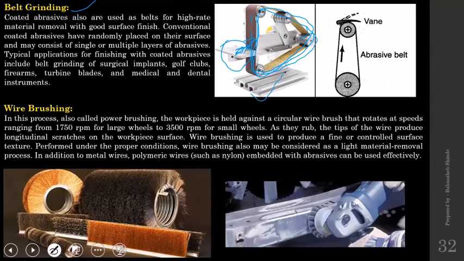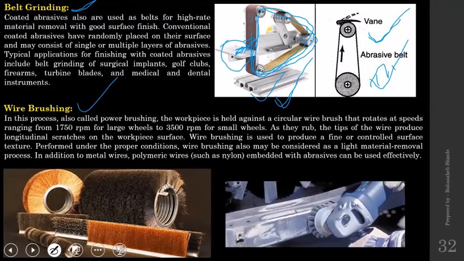If you find this diagram difficult, you can draw this one in the examination. This is also fine. This is from the textbook, and this one I have got from the internet. This is better for understanding, but this one is easier. So that is belt grinding. Similar to belt grinding, another example is wire brushing.